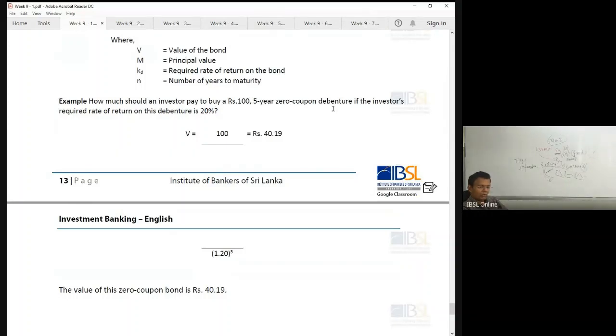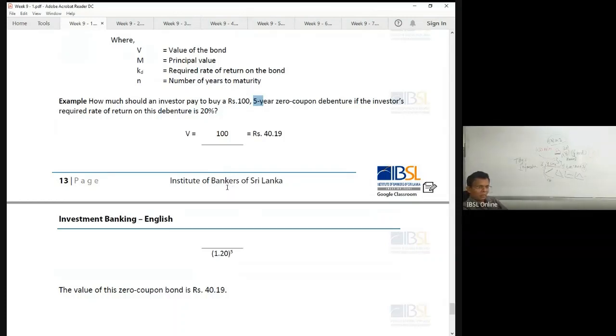Very important question type. 100 as it is, divided by 1.2. What is this? 20. 20 is the required rate of return to the power of 5. Why 5? 5 years. Treasury bill rate 5 or no?